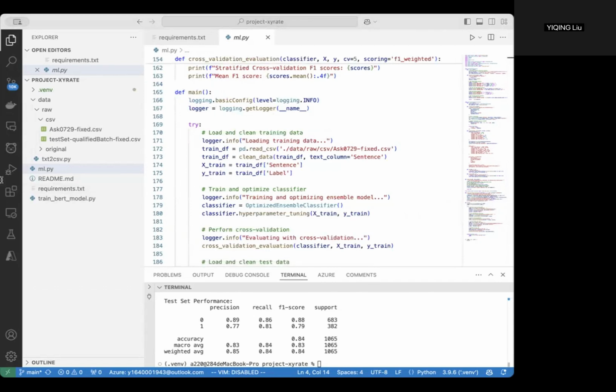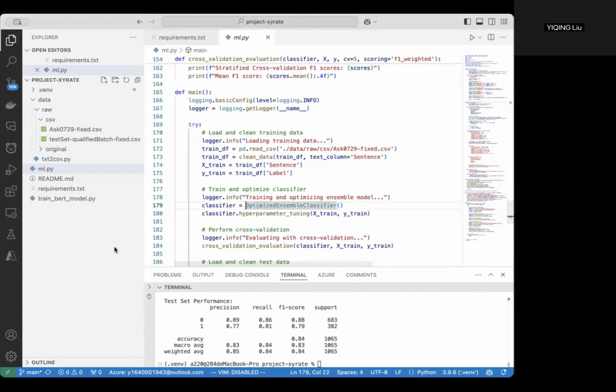We approach this task by implementing two distinct models. The first is a non-deep learning model. The second is a deep learning model. This project required an end-to-end pipeline that includes data cleaning, feature engineering, hyperparameter tuning, model evaluation, and optimization.